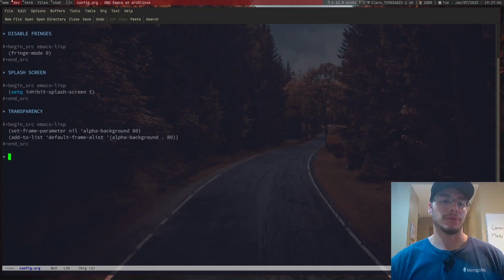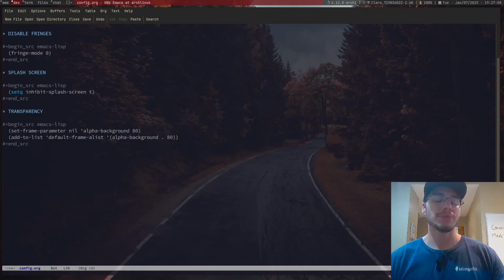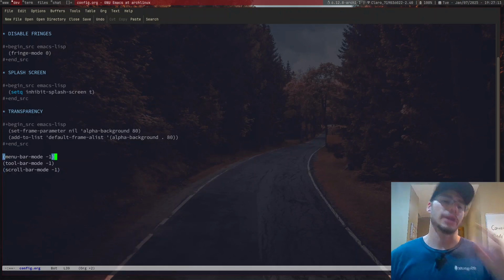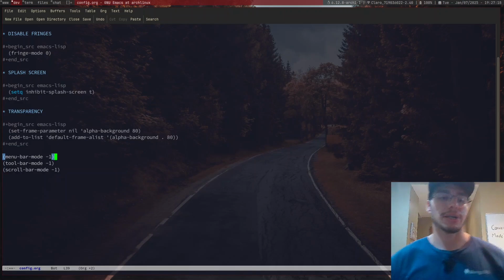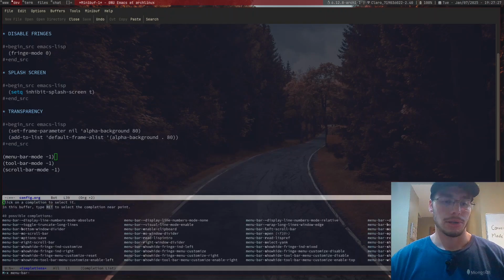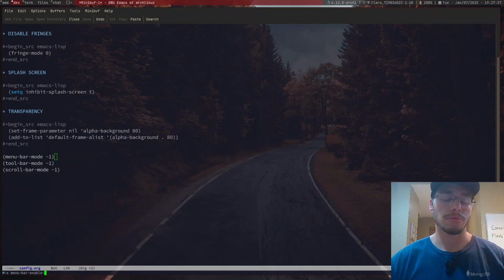Before I do anything, actually, I'll just yoink. For these are all menu bars that we have available that we can disable by default. As you can see now, we can disable the menu bar mode. Actually, where are you right now? Menu bar. This should be enabled somewhere, or better yet, this should be able for me to close it at any time. Well, as you can probably have guessed, it did not work.